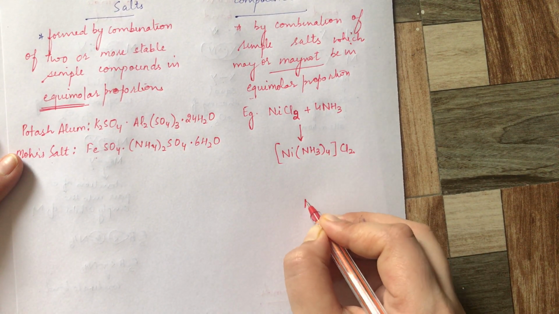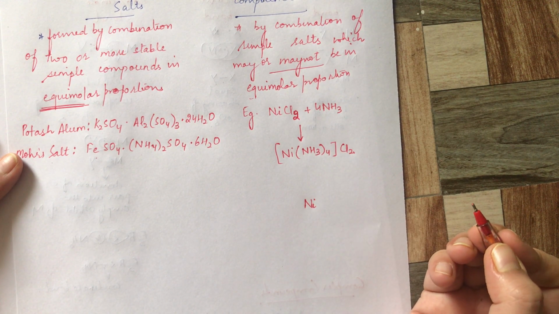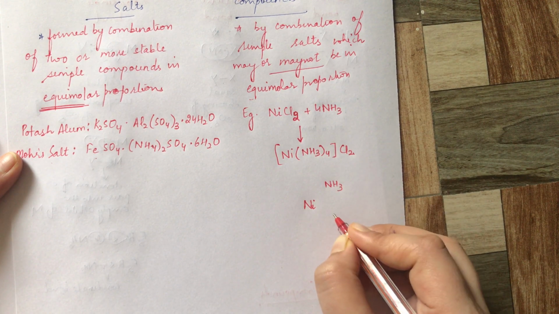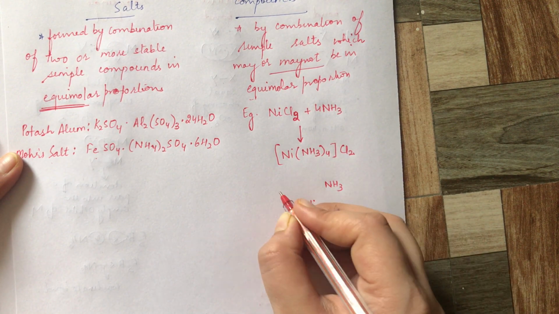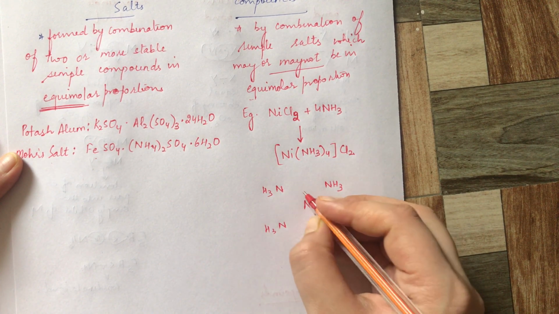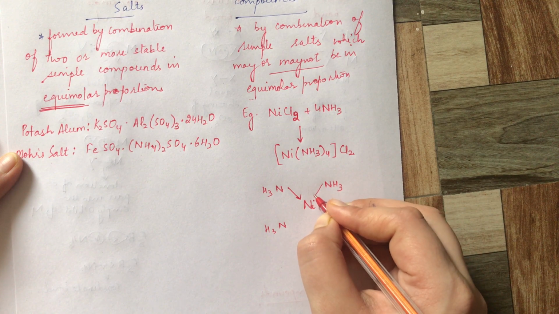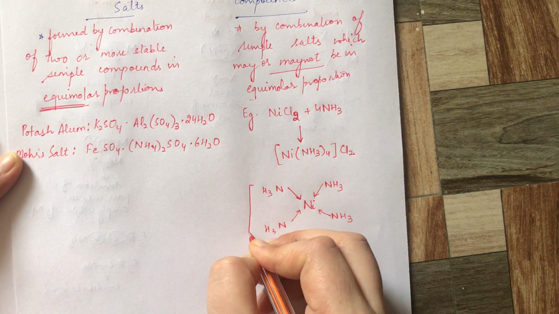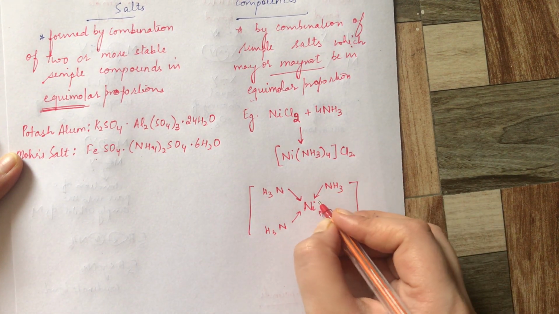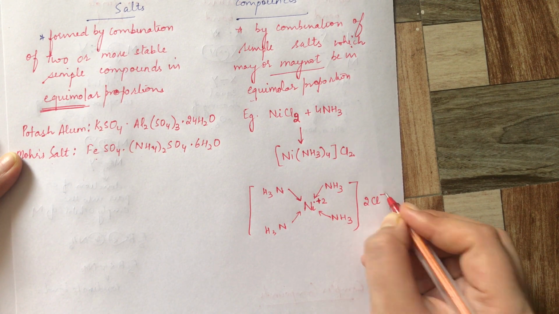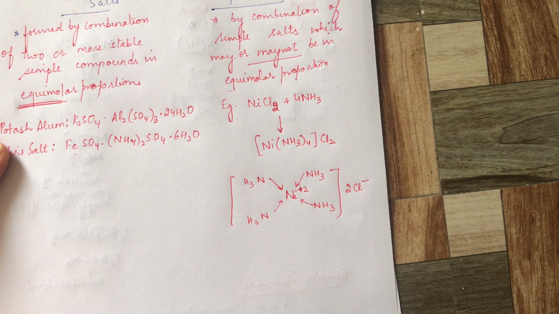How? Nickel has empty orbitals. Ammonia has a lone pair of electrons. They surround the nickel atom and donate their electron density into the empty orbitals of nickel. This has nickel 2 positive, and to balance it, 2 Cl negative are outside. This is how a coordination compound is formed.